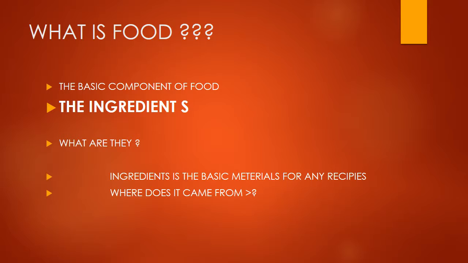Here we will see about the ingredients, because we are here to talk about where the food came from. And the ingredient is a material which makes the food complete. For any recipe, ingredients are the vital resources, because they help build the food. Without ingredients we can't make any food, so that is the main thing.